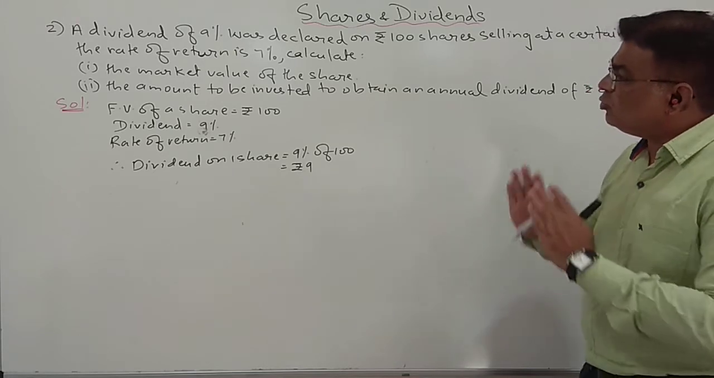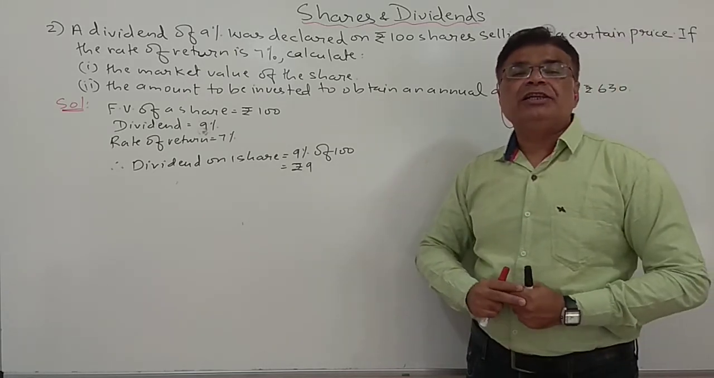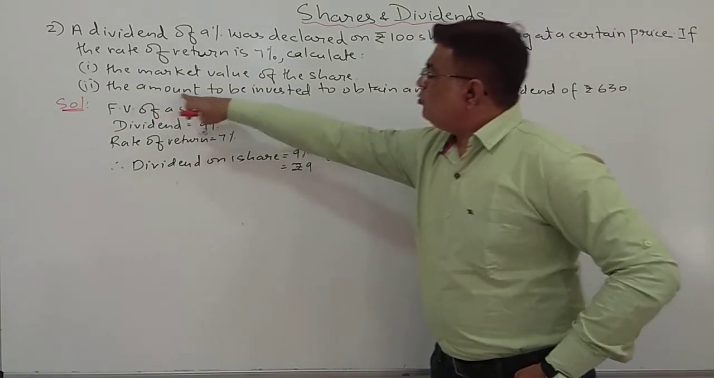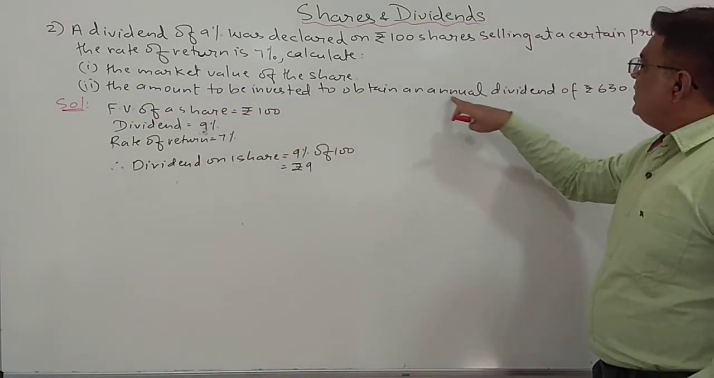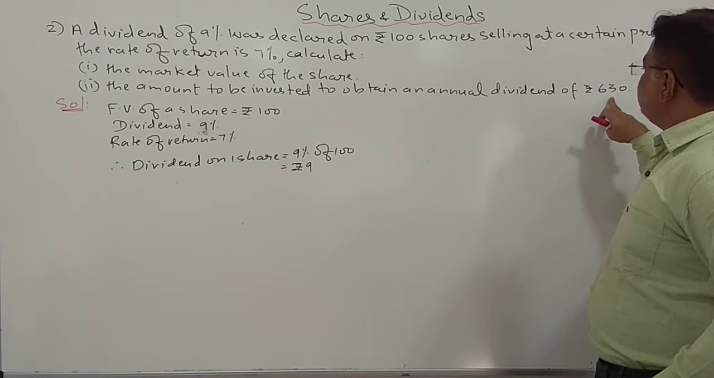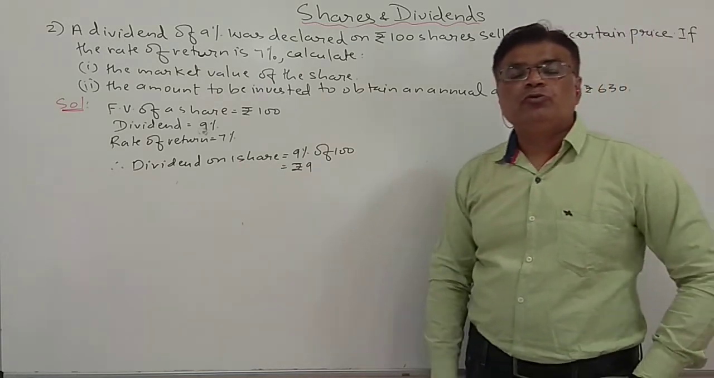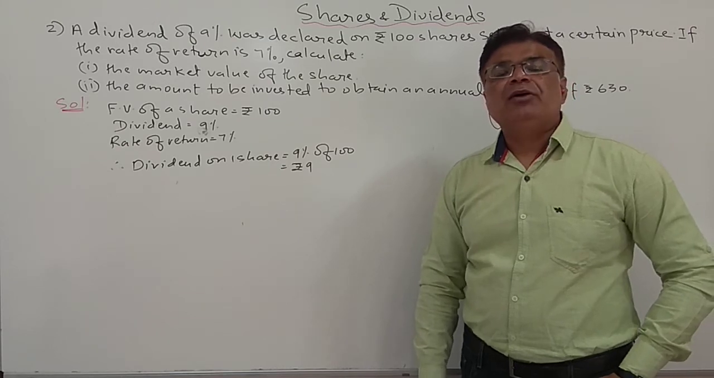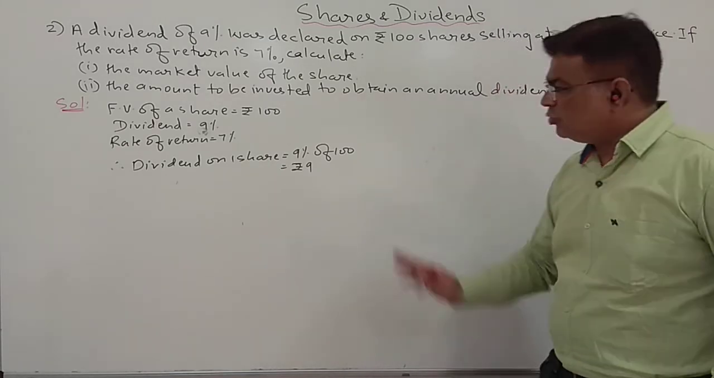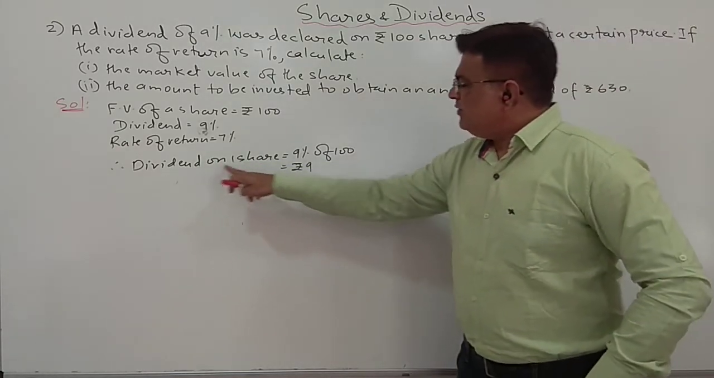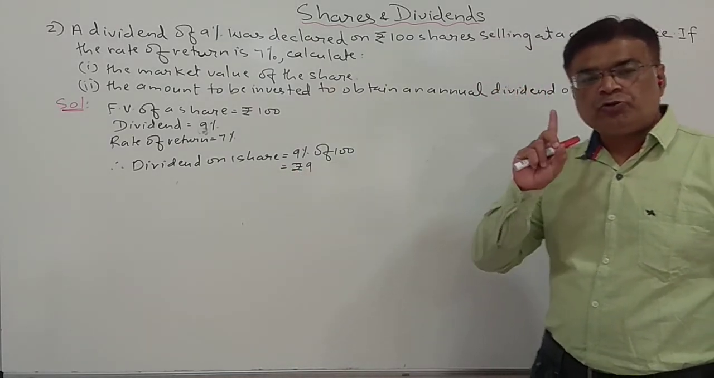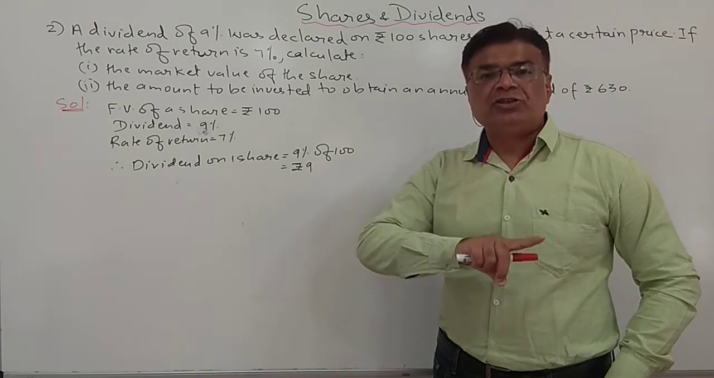Students, you can also do this by the unitary method. And see the second one. The amount to be invested to obtain an annual dividend of rupees 630. So if I want to get an annual dividend of 630, how much amount do I have to invest? Now let us see. Dividend on one share is rupees 9. So rupees 9 I am earning on one share.